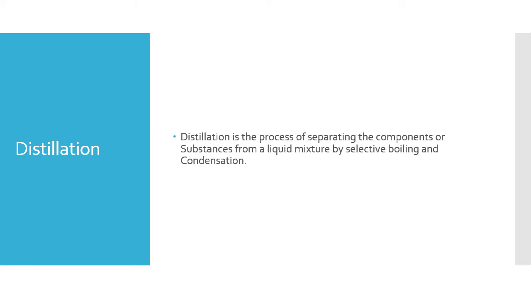Now we will talk about the distillation process. Distillation is the process of separating the components or substances from a liquid mixture by selective boiling and condensation. By selective boiling, we mean the partial boiling and condensation of the products and the reactants in the feed mixture that we feed into the distillation column.